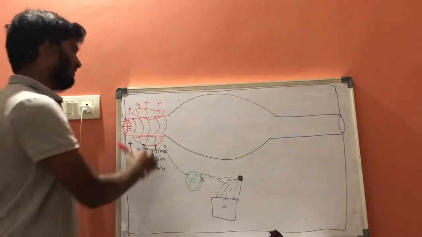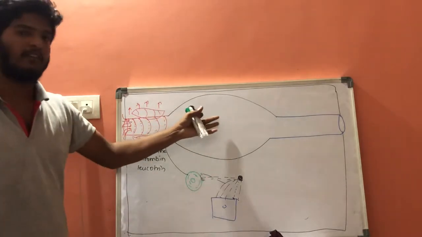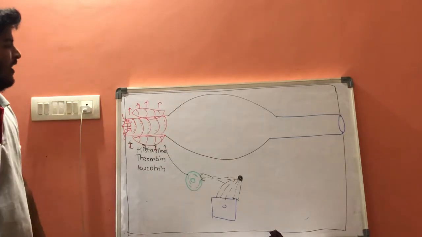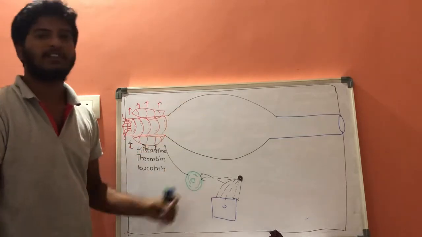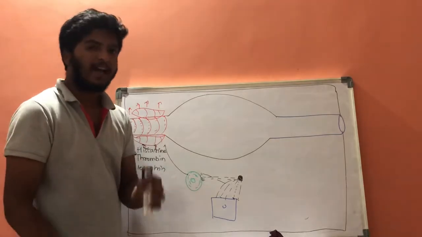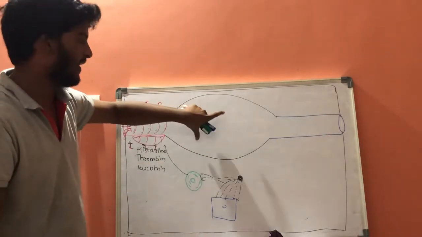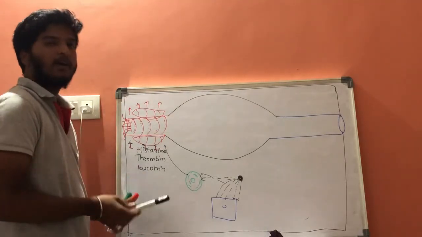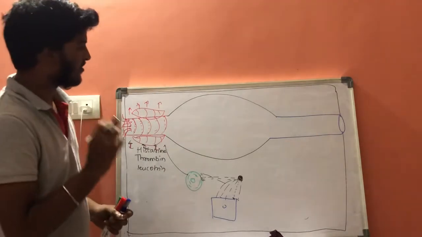So, if there is arterial dilation in this area, the amount of blood entering into the microcirculation will be increased. If there is an increase in the flow of blood in the microcirculation, there are two different types of forces which manage the flow of this blood in the microcirculation. First, it includes hydrostatic pressure. Let us discuss the hydrostatic pressure.